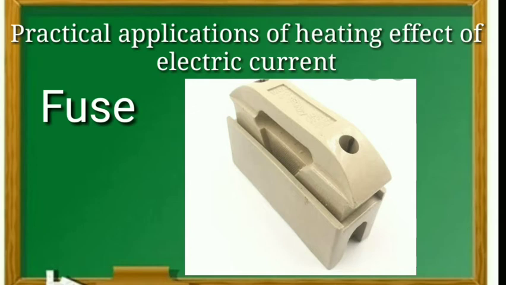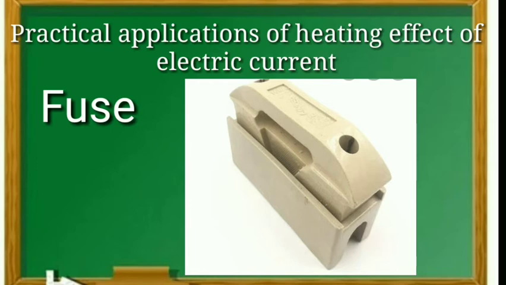For example, the fuse wire is made of aluminium, copper, iron, lead, etc. If a current larger than the specified value flows through the circuit, the temperature of the fuse wire increases. This melts the fuse wire and breaks the circuit.